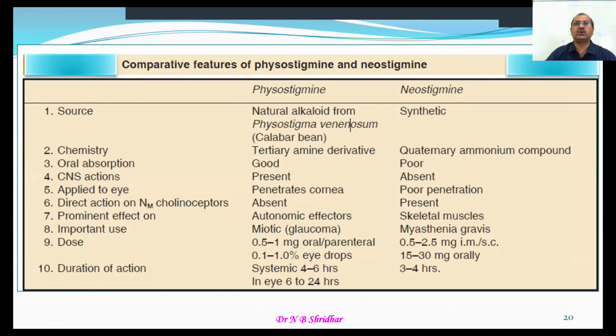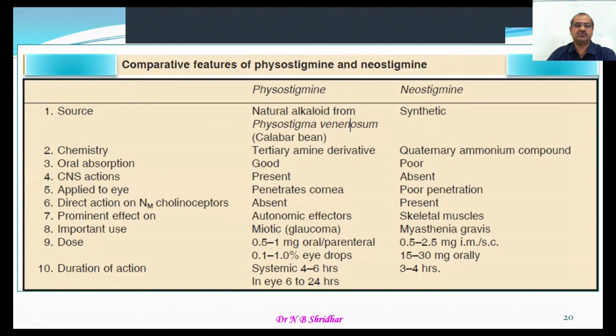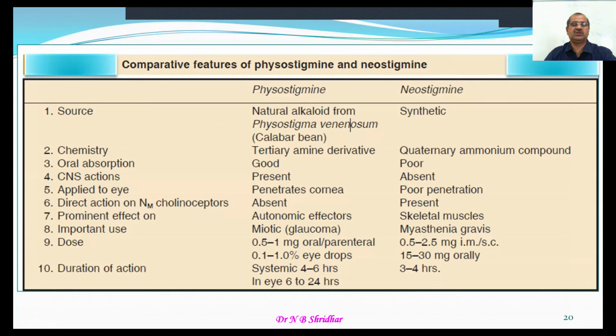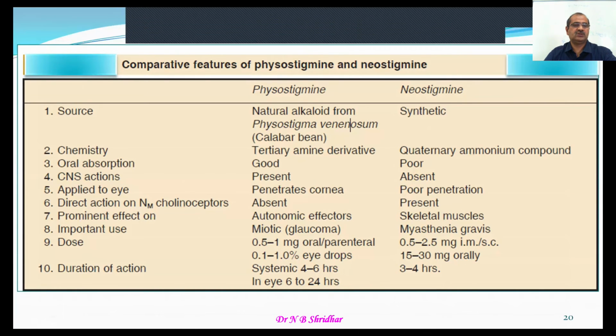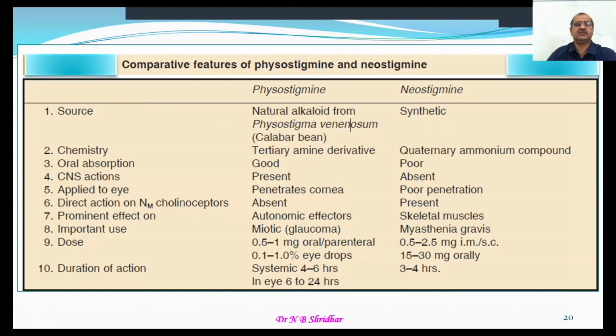And when applied to the eye, what happens? Physostigmine penetrates the cornea, whereas neostigmine does not penetrate properly. Direct action on nicotinic and muscarinic cholinomimetic agents is absent in physostigmine, while neuromuscular blocking action is present in the case of neostigmine. The prominent effect of physostigmine is on autonomic effectors, whereas the prominent effect of neostigmine is on the skeletal muscles.